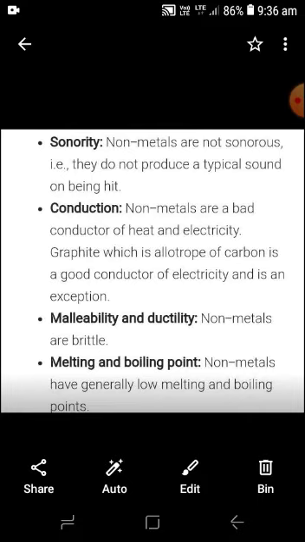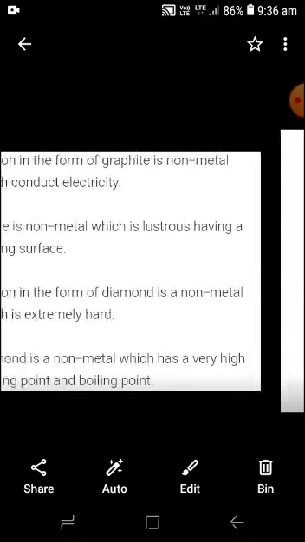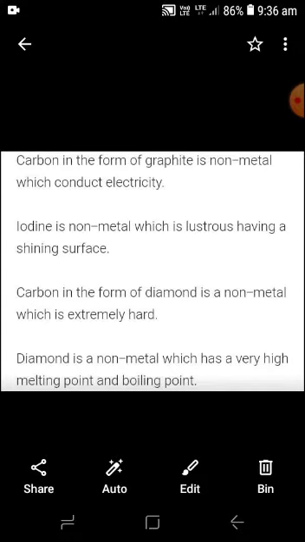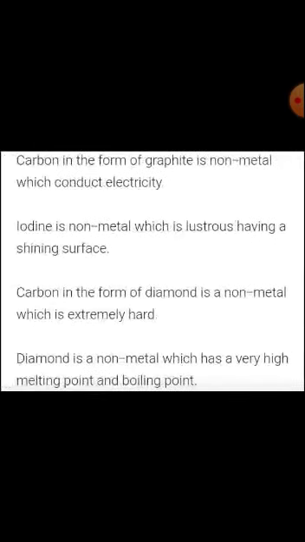Melting and boiling point is another physical property. Nonmetals generally have low melting and boiling points compared to metals. Now, some facts about nonmetals. Carbon in the form of graphite is a nonmetal which conducts electricity. Iodine is a nonmetal which is lustrous, having a shining surface. Carbon in the form of diamond is a nonmetal which is extremely hard, and diamond has a very high melting point and boiling point.